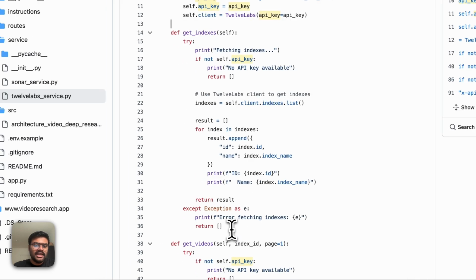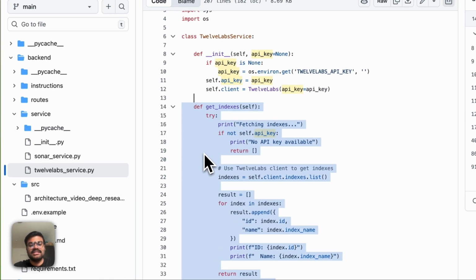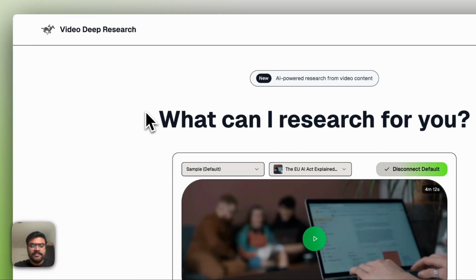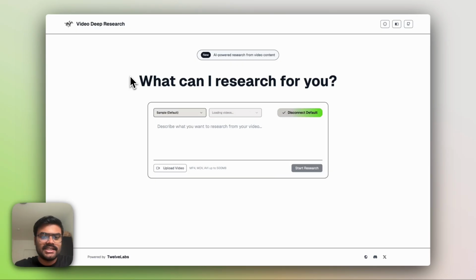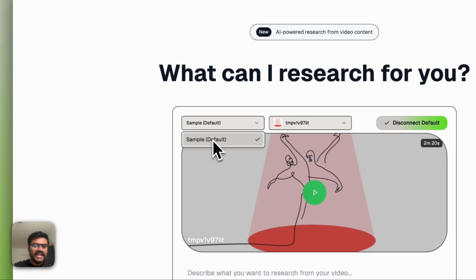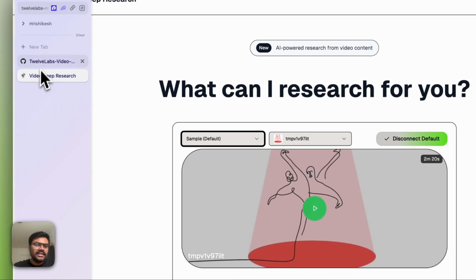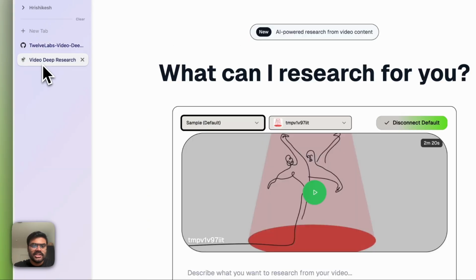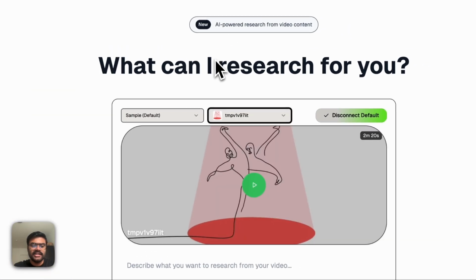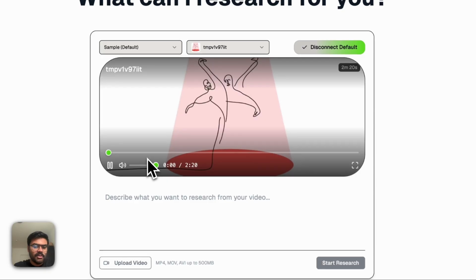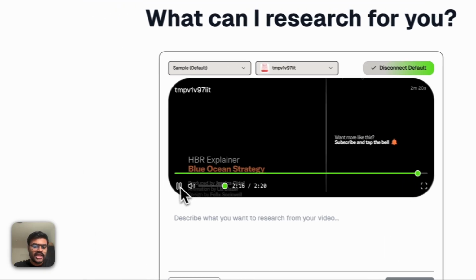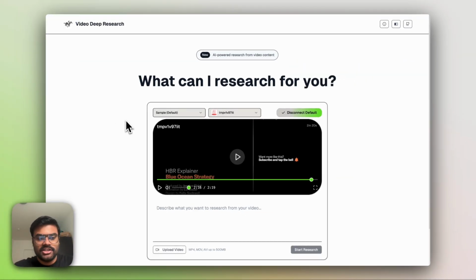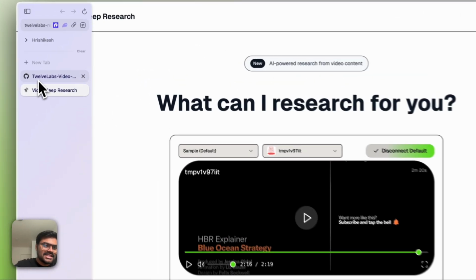The main thing here is to get all the indexes associated to that account. The feature which you see here about the indexes, so this is the index. And then the next step is to get videos, the list of videos. So here you see the list of videos associated to that index ID. And also the video which we uploaded about duo strategy, you can see the video has been uploaded here, which is the latest one. And I can just do the research around it again. The workflow remains the same for that.